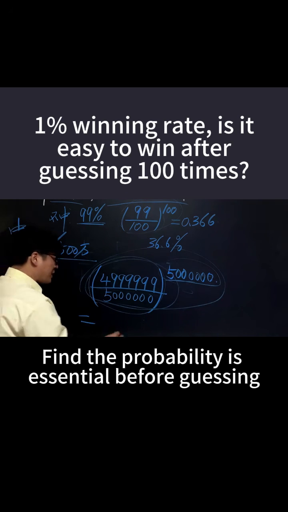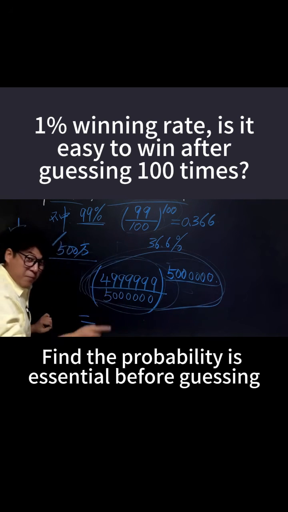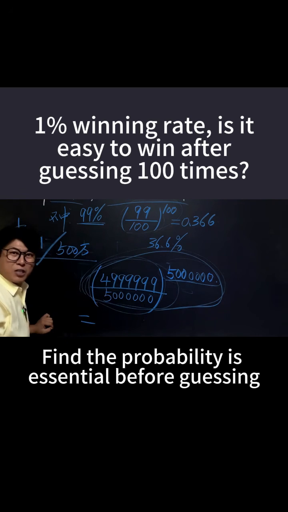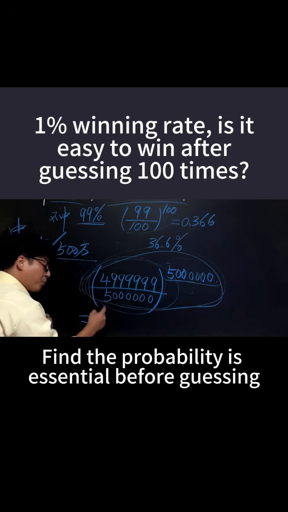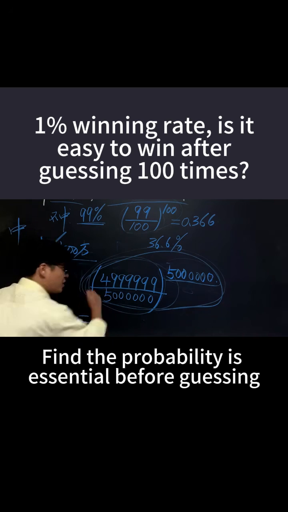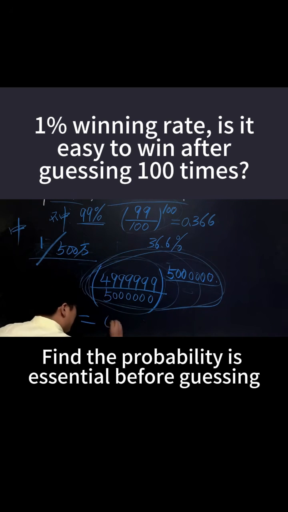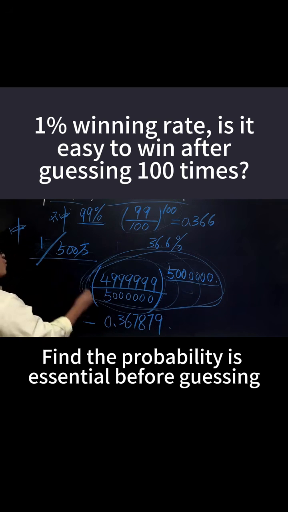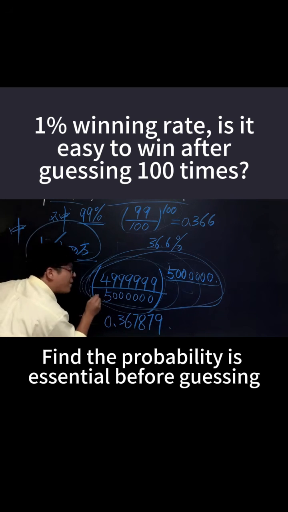In other words, even if you buy 5 million tickets, there's still a good chance you won't win. So with this winning rate, what is the probability of not winning? The probability of not winning, here it is about 0.367879. In other words, with odds of 1 in 5 million, even if you buy 5 million tickets, you still have this high a chance of not winning.